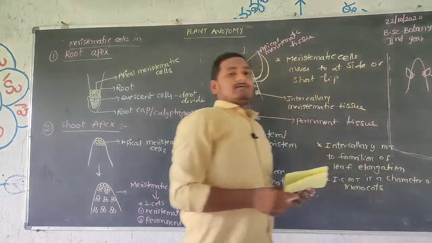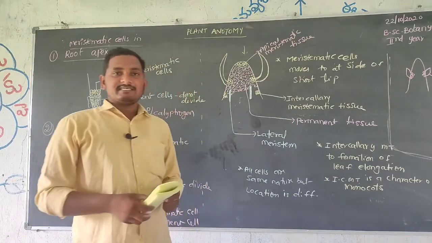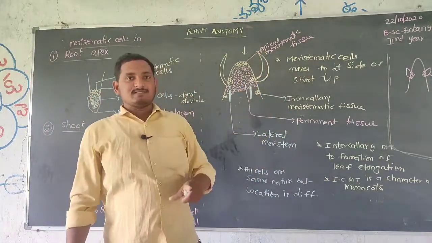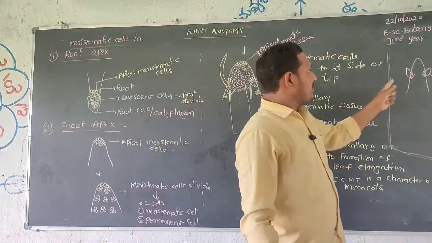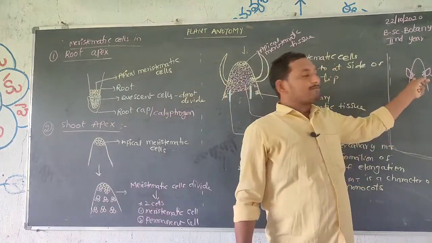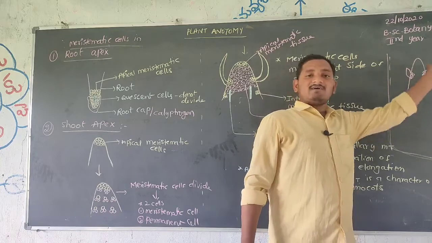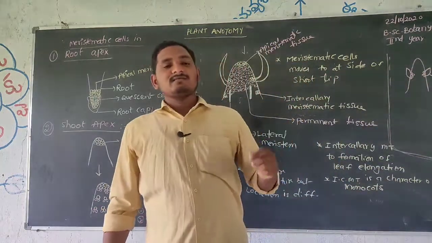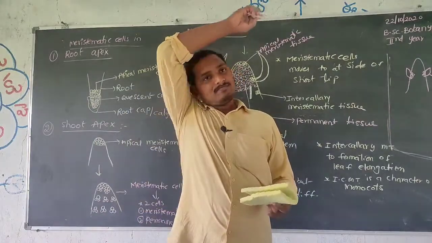Then leaf or branch elongation takes place. In monocots, direct leaf elongation takes place, but in the remaining plants, the intercalary meristematic cells first produce buds, and then the buds elongate to form branches as well as leaf elongation.